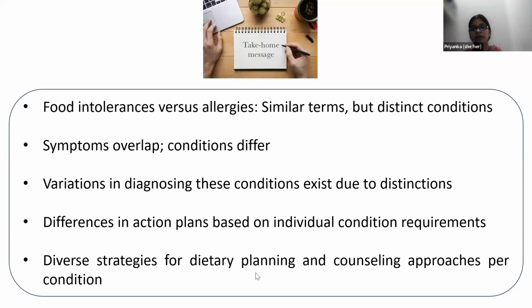There should be differences in action plans based on individual condition requirements. An action plan should always be customized based on the requirements of the patient. And lastly, India is a diverse country with diverse cultures, traditions, and cuisines, so we need diverse strategies for dietary planning and counseling approaches as per the condition.